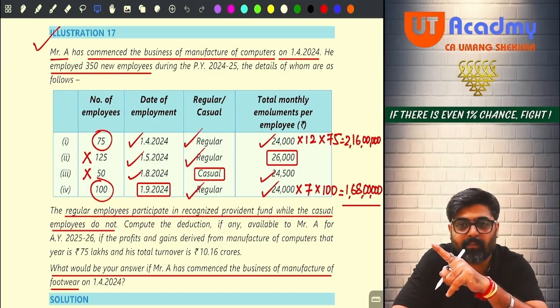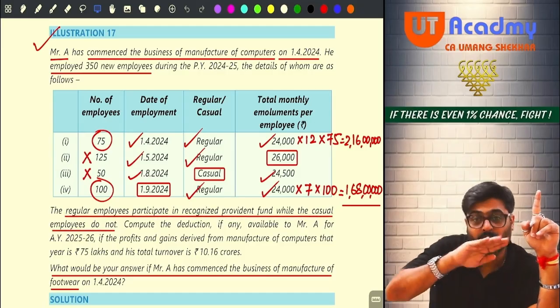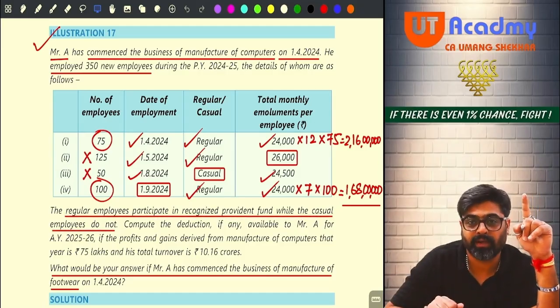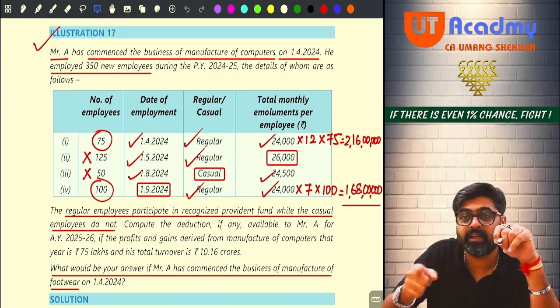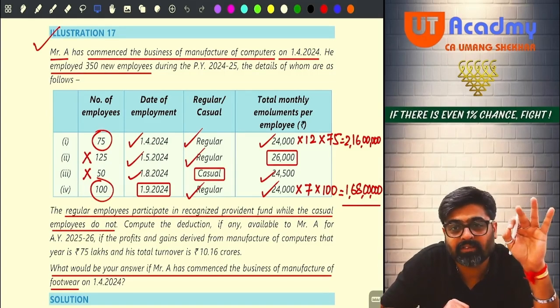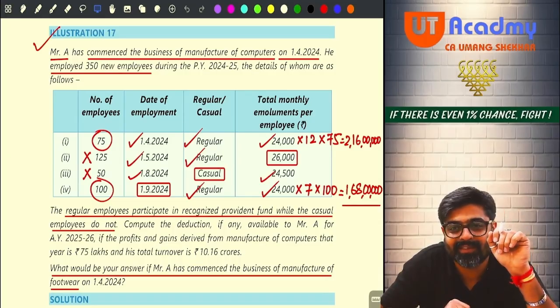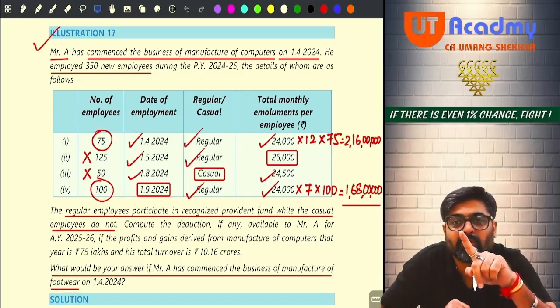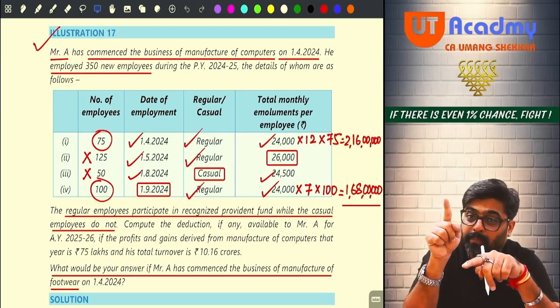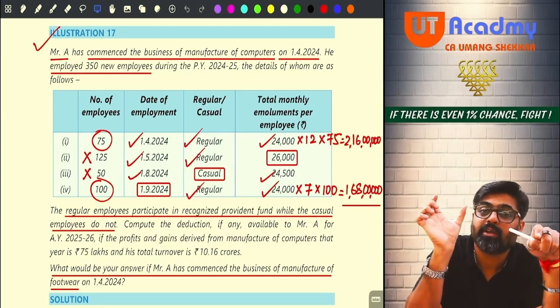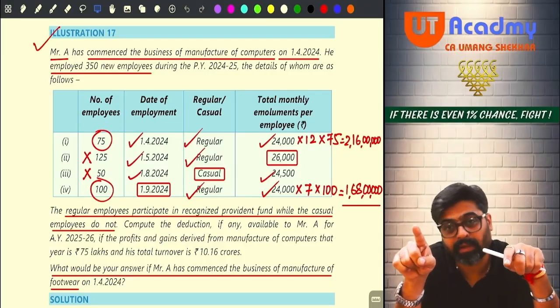So these 75 employees employed from the beginning, meaning you are giving them employment for more than 240 days. They are regular, meaning they are participating in RPF also. And see, their monthly salary is less than 25,000. So 24,000 from the April month you are going to give them. April to March, 12 months you are going to give them 24,000.